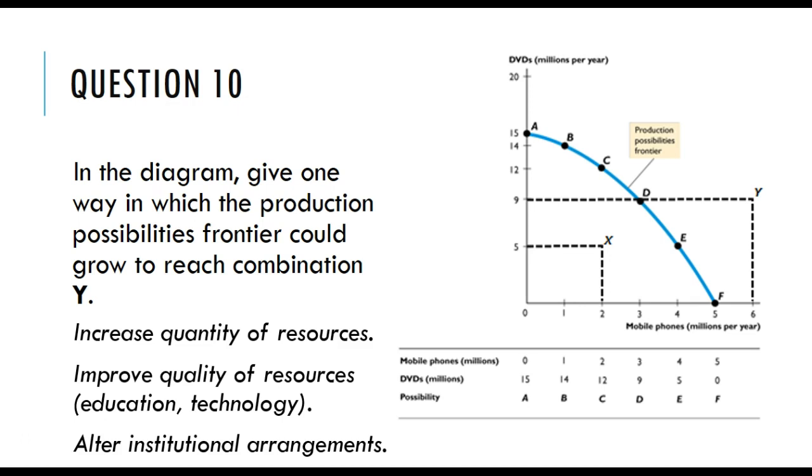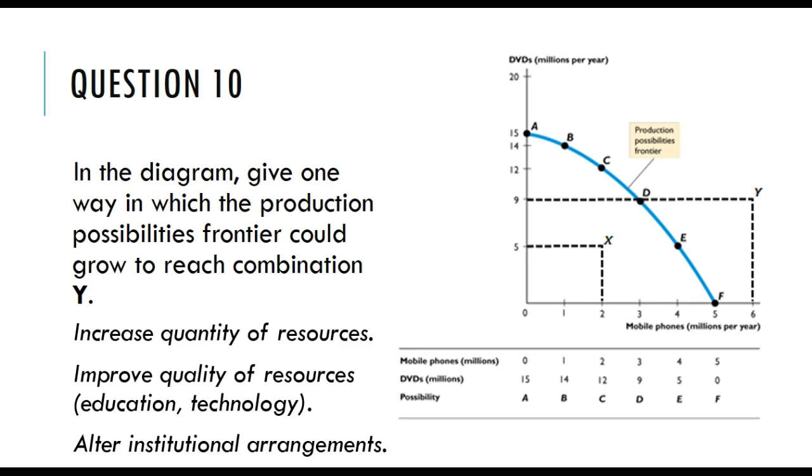Or alternatively, technological innovation, which improves the quality of capital, improves the quality of machinery, for example. Technology also includes just knowledge, that is, the way in which you can combine your existing resources in new ways. Anyway, so this can improve the quality of your resources.